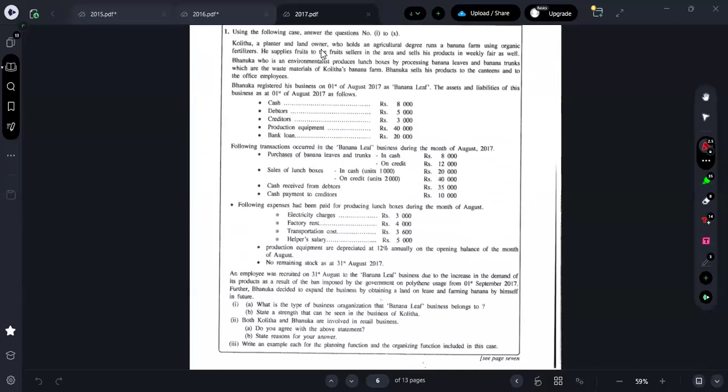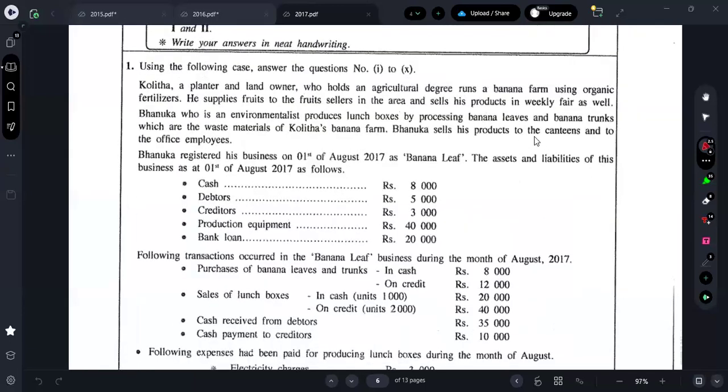Call it a planter and landowner who holds an agricultural degree runs a banana farm using organic fertilizer. He supplies fruits to the fruit sellers in the area and sells his products in the weekly fair as well. Banuka, who is an environmentalist, produces lunchboxes by processing banana leaves and banana trunk, which are waste material of Kolita's banana farm. Banuka sells his product to the canteen and to the office employees. Banuka registered his business on 1st of August 2017 as Banana Leaf.